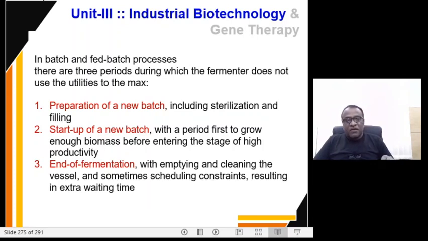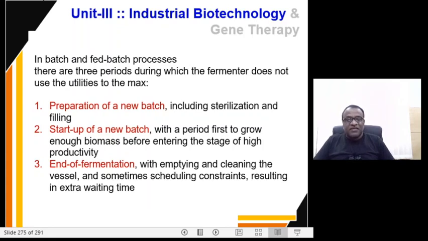Number one, preparation of new batch. The plant has to be prepared for a new batch of fermentation. So that includes sterilization and filling of the raw source. So the utilities are not utilized to the maximum.